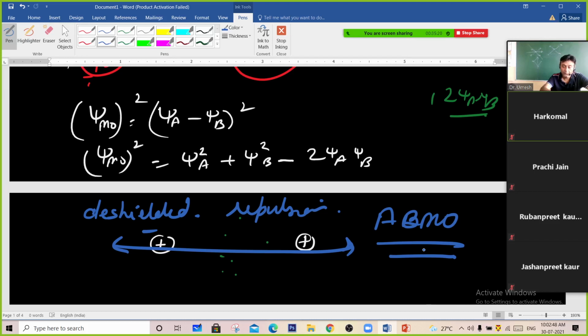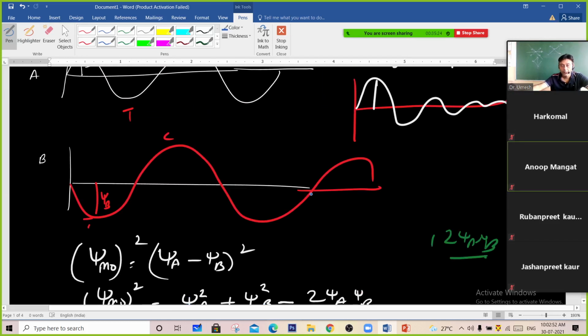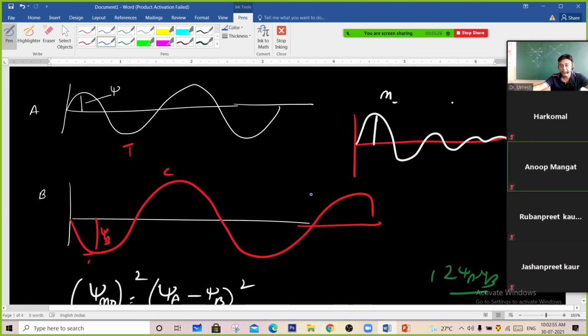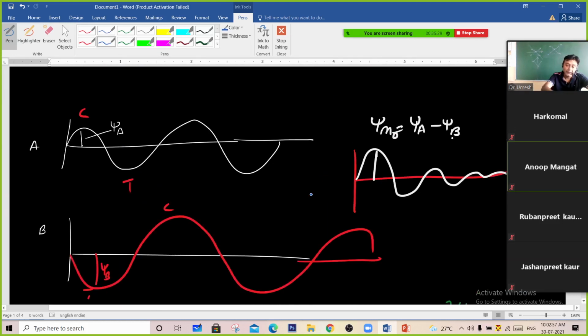Done, sir. Sir, can you please repeat the equation part again? What we had done is, first of all, why we are subtracting it. Understand this: because the crest with a trough and a trough with the crest combination is going on.